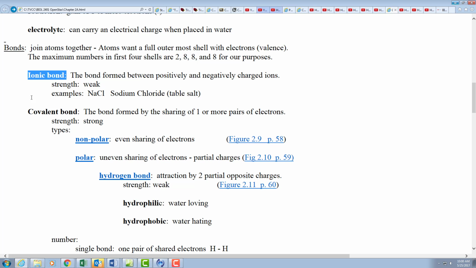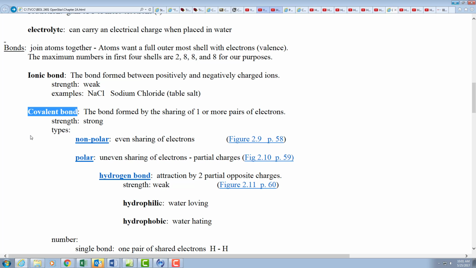Now, covalent bonds, though, are strong. These are what your tabletop is made out of. So you can't really crush your desk with your thumb, and if you spill water, you don't have to worry about it dissolving away. Covalent, co meaning with, this is the sharing of the valence electrons.